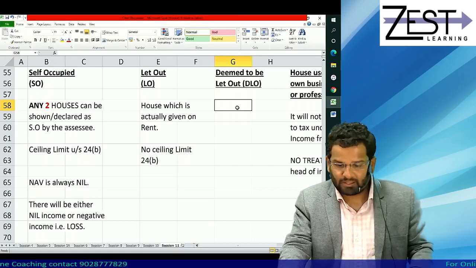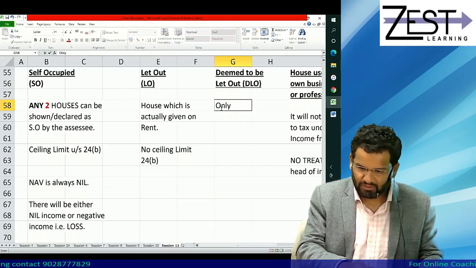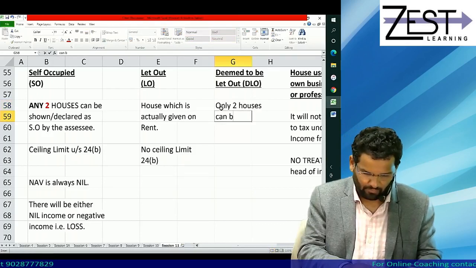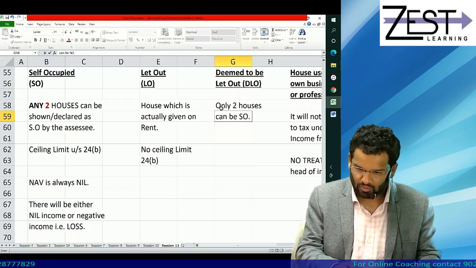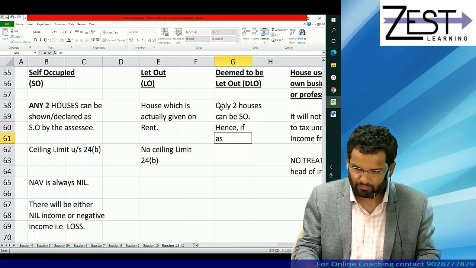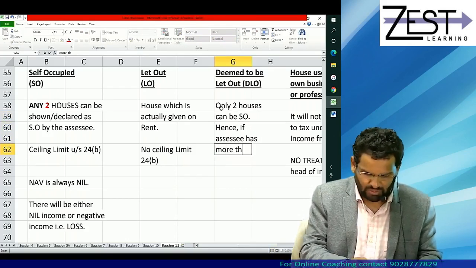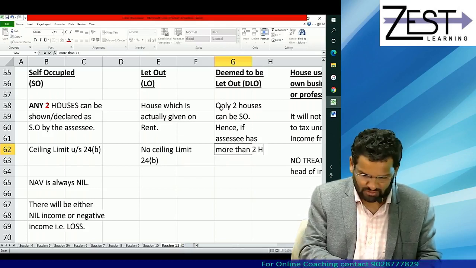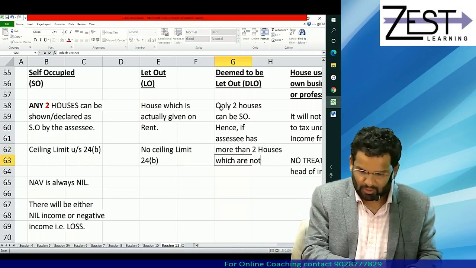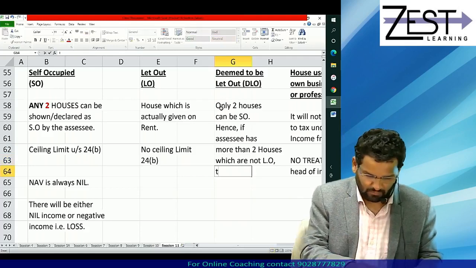Now deemed to be let out property means what? Only two houses can be SO. Okay. Hence, if SSE has more than two houses which are not LO, then what will SSE do?